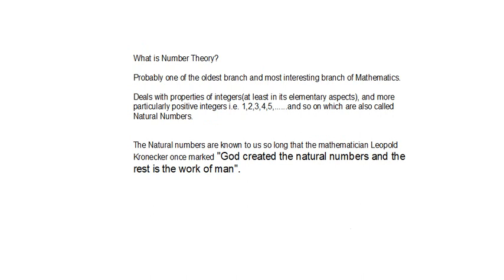So this is the set of natural numbers. The natural numbers are known to us so long that the mathematician Leopold Kronecker once remarked, God created the natural numbers and the rest is the work of man. And well said.